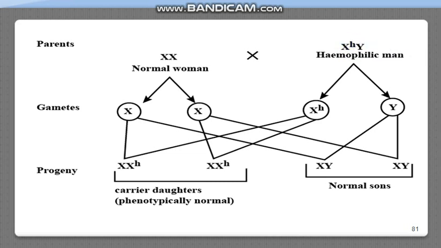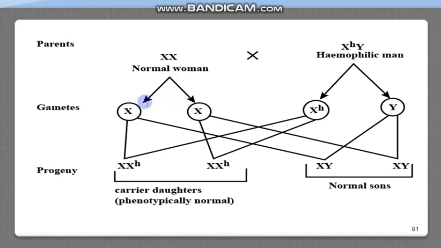So this man is hemophilic because the man has only one X chromosome, and that has the hemophilic gene. So we will represent the hemophilic man as X^h and Y. So this is the normal woman, and these are the parents, and they will produce gametes like this.